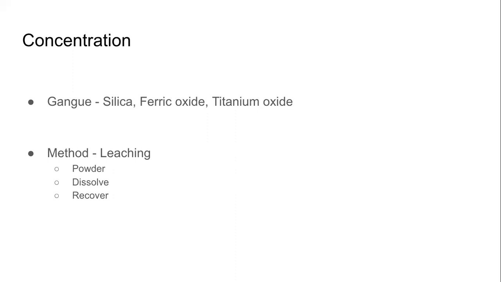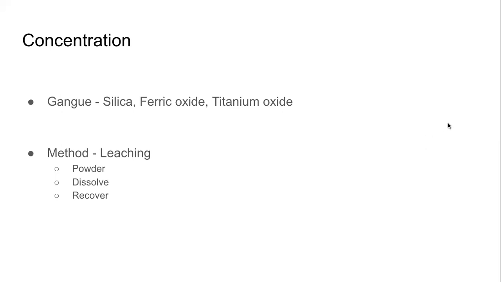And the method, the logic, is leaching. Remember, when we studied concentration of ores, we did not study Bayer's method or Hall's method. We studied Wilfley table, hydraulic separation, magnetic separation, froth flotation, and leaching. Here, we are going to use leaching.